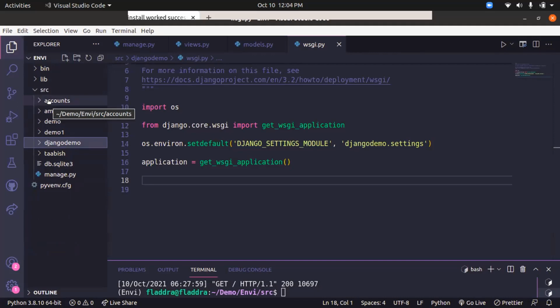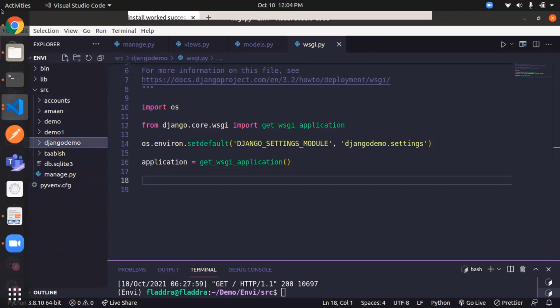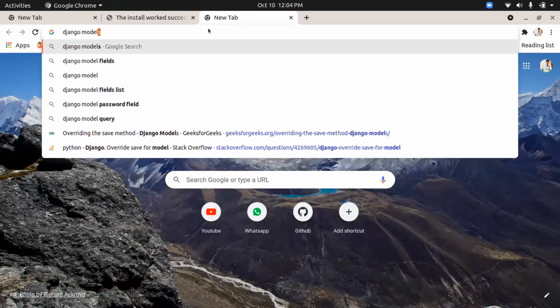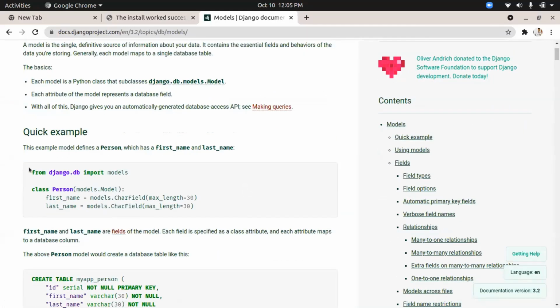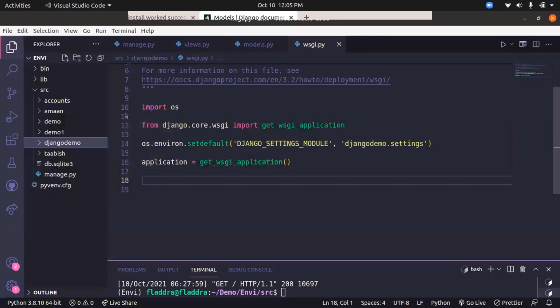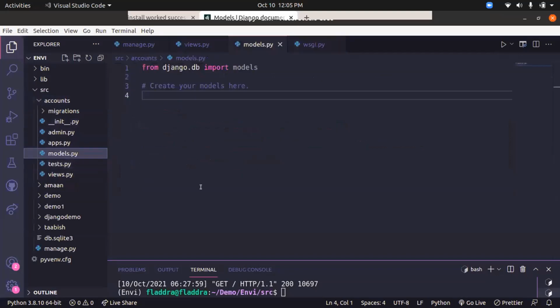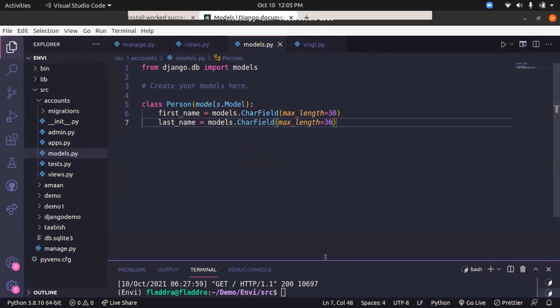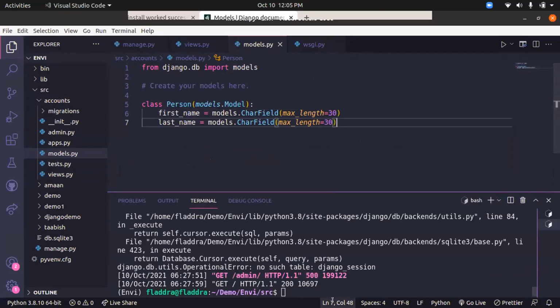So Django by default doesn't provide that, but you can always refer to the documentation for the same. I'll show you Django models. Here you go. See, here they have written each and every code. So from here you can get the class. I can copy this class directly and paste it in any of my files. Let's paste it in our models.py file. I got the model. I created a model named Person with the first name and the last name. So that once I run the manage.py file, makemigrations, the database tables will be created.